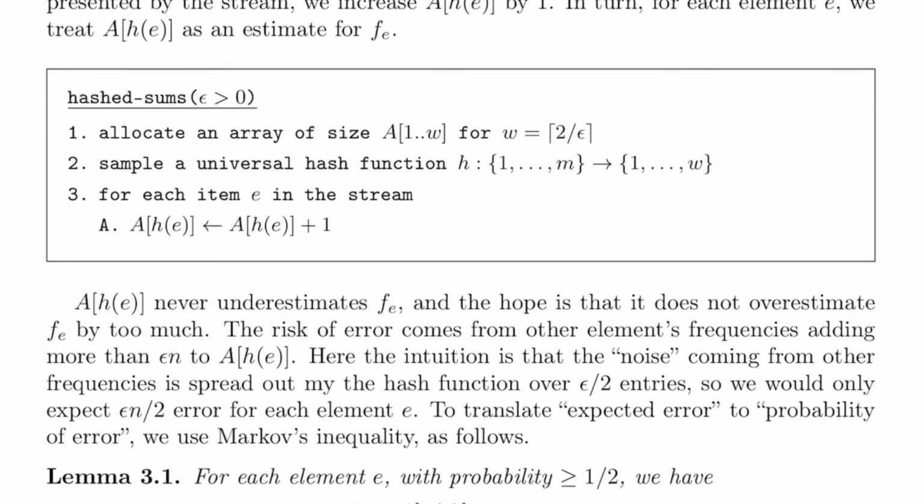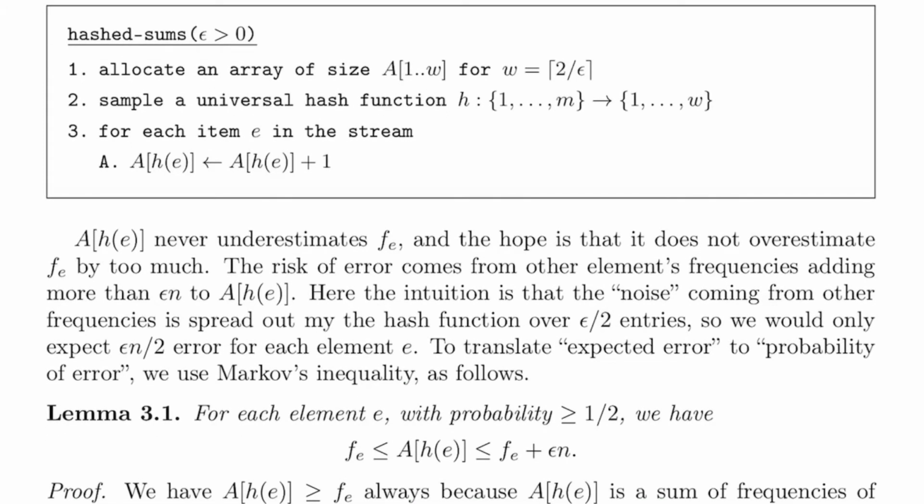In turn, for each element e, we treat A[h(e)] as an estimate for f sub e. A[h(e)] never underestimates the frequency f sub e, and the hope is that it does not overestimate f sub e by too much. The risk of error comes from other elements' frequencies adding up to more than epsilon n in A[h(e)].